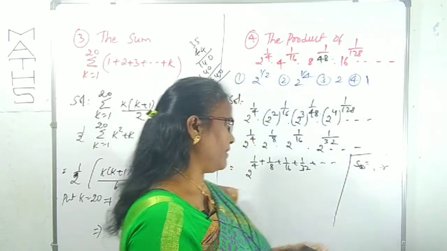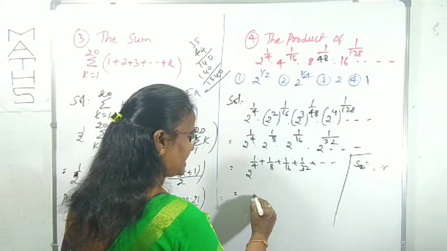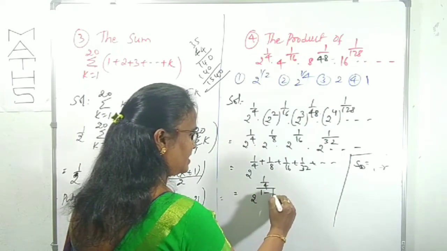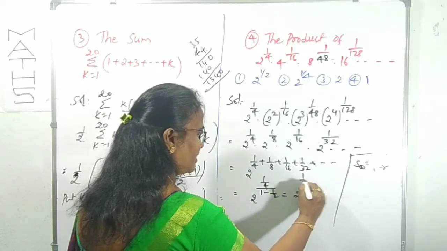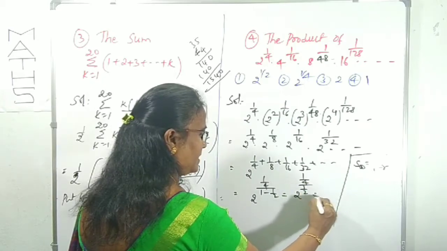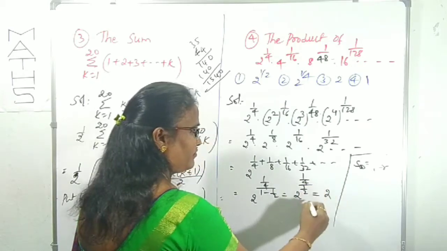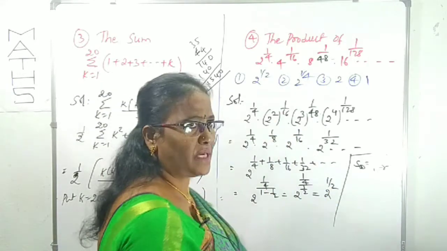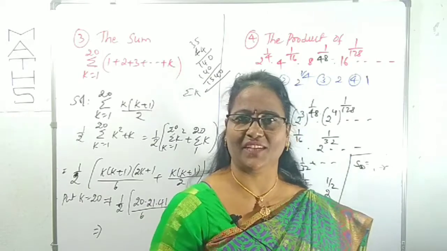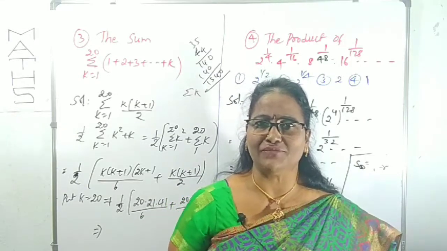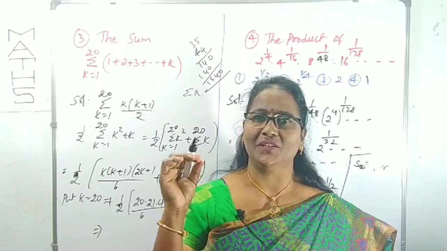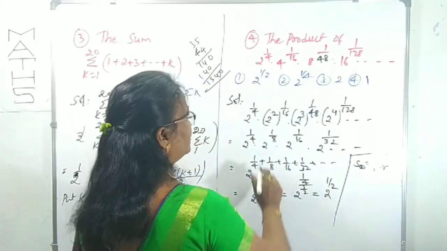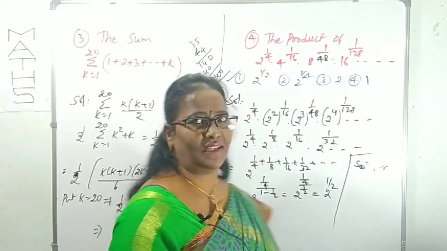S infinity is a by 1 minus r. Here a is 1 by 4, so the base 2 is as it is, power 1 by 4, divided by 1 minus r, where r is 1 by 2. That is 2 power of 1 by 4 divided by 1 by 2, which is 1 by 2 only. Therefore, the resultant product is 2 power 1 by 2. It's a very simple question. There is no difficulty at all. We have to reduce it into a known GP series. That's it. Okay. So, what is the option? It's clearly the first option.